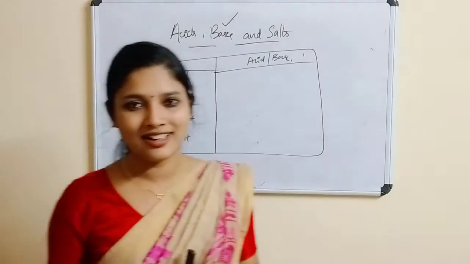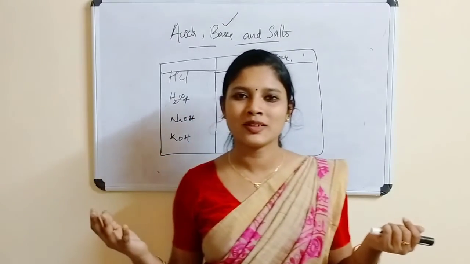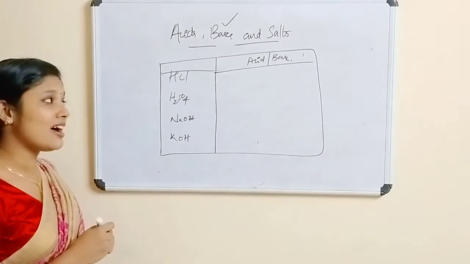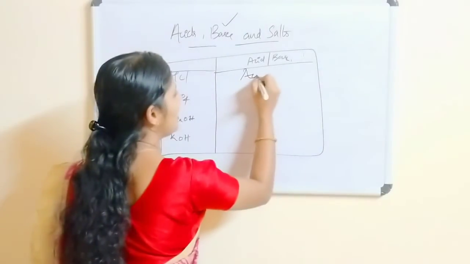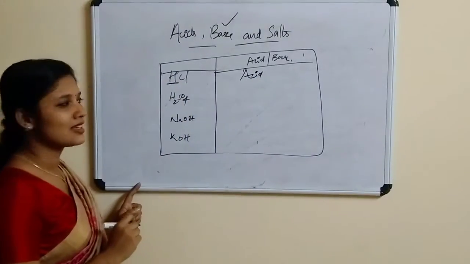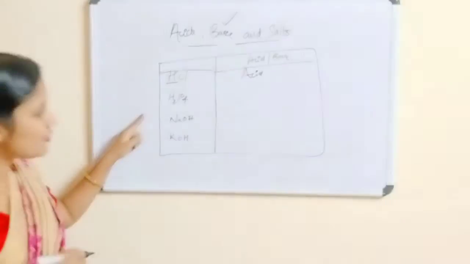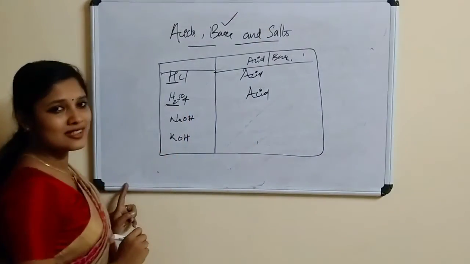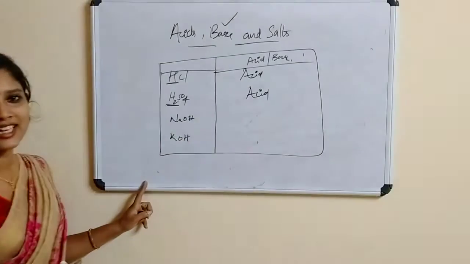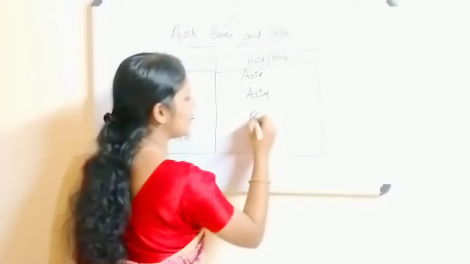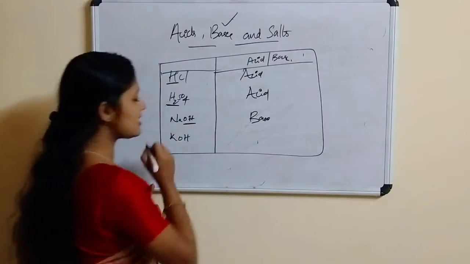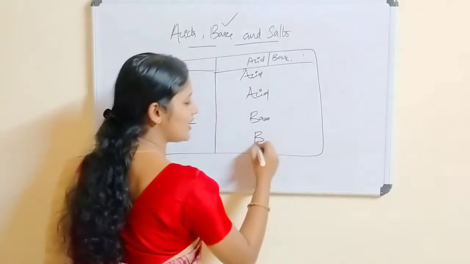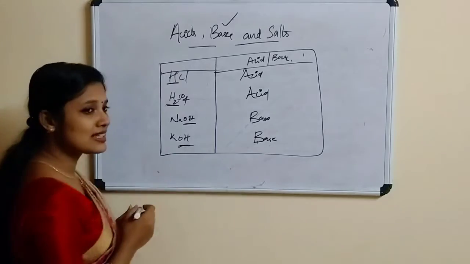Have you written? Then what is the answer? Tell me. What about HCl? Yes, HCl is an acid. Very good, because it donates H plus ions. What about H2SO4? Of course, it is also an acid. It gives H plus ions. NaOH is a base. It can give OH minus ions. What about KOH? KOH is also a base. It can give OH minus ions.